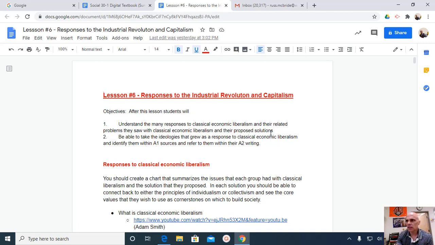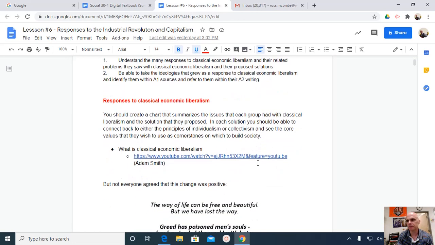So, Lesson 6, Responses to Industrial Revolution and Capitalism. After this lesson, you'll be able to understand the many responses to CEL, Classic Economic Liberalism, and the related problems they saw with CEL and their proposed solutions. And we're also going to hopefully be able to see you apply that to A1 and A2 scenarios. So, there's that suggestion about creating a chart.